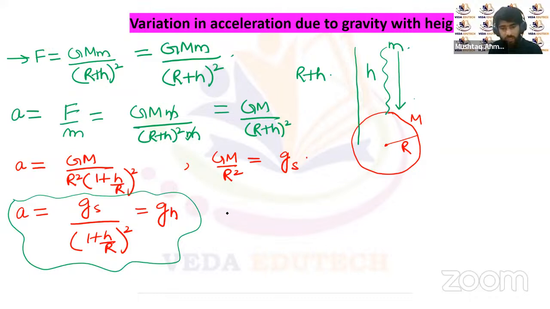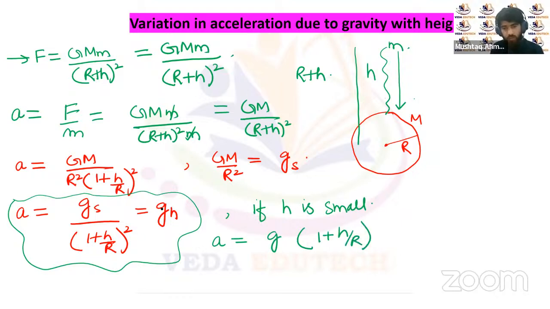Now, let's suppose h is small, that is, the height of the mass from the surface is small compared to the radius of the Earth. Then we can approximate this equation. The value will be g multiplied by (1 plus h upon R), taken to the numerator, raised to the power minus 2.